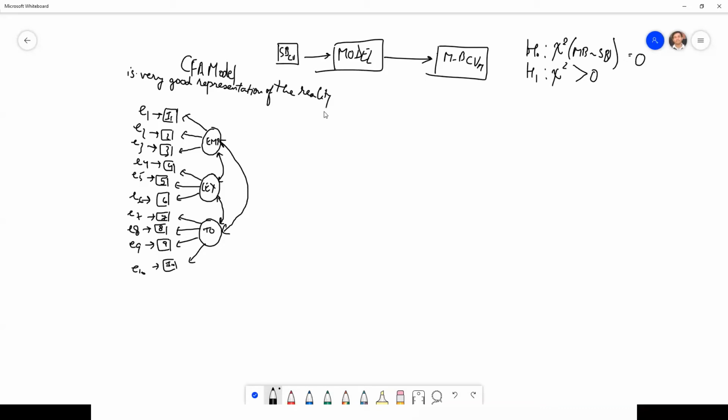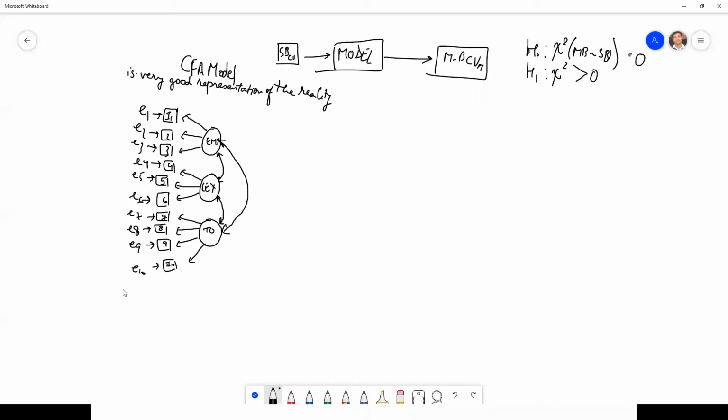This is a very good model that we should follow. This is a good model, and therefore I believe that this is how the variables are linked to each other, right? So this is what we are trying to do.